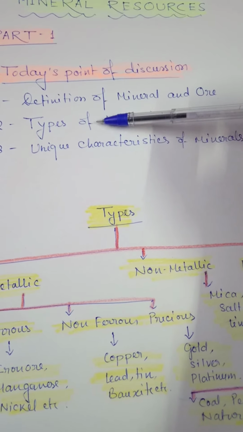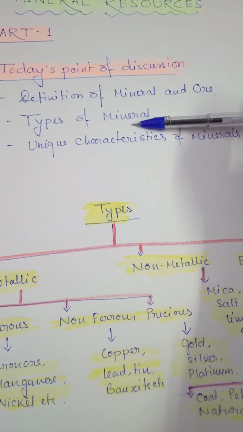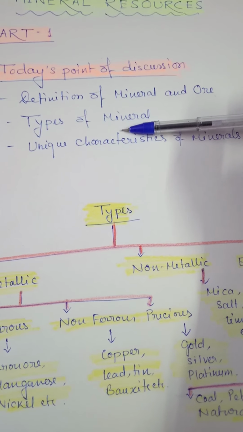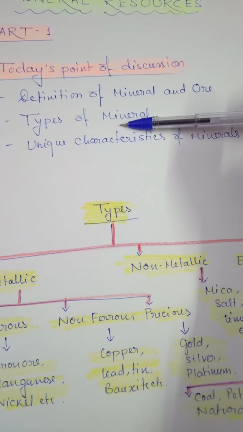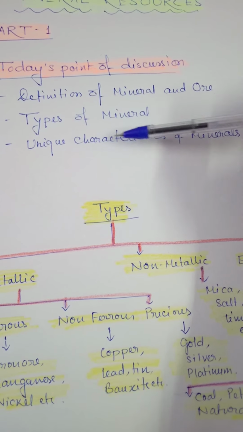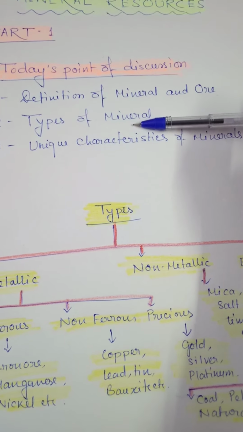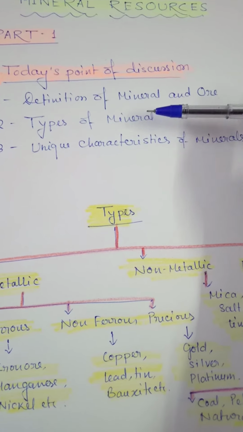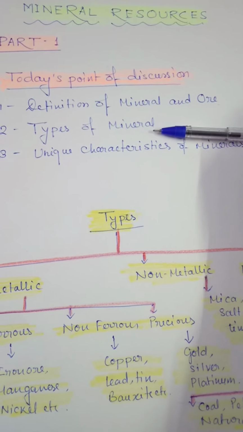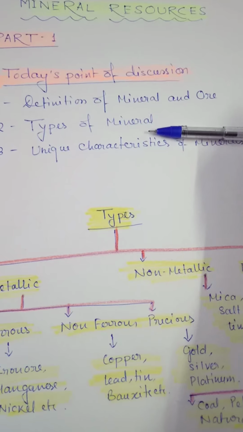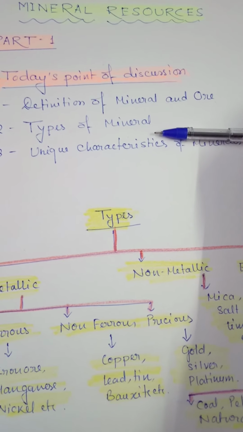Now the types of mineral you have to understand. Definitely you have read in your 9th class that the structure of the earth, and the earth crust, is made of different types of mineral. Actually, the earth crust is known as lithosphere.